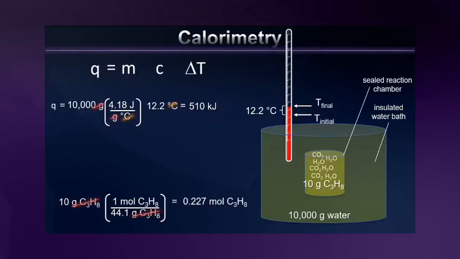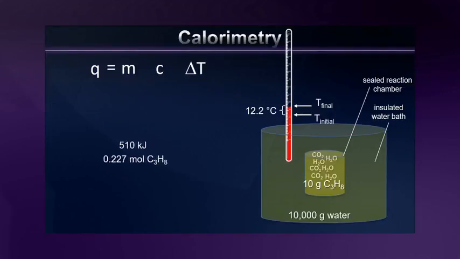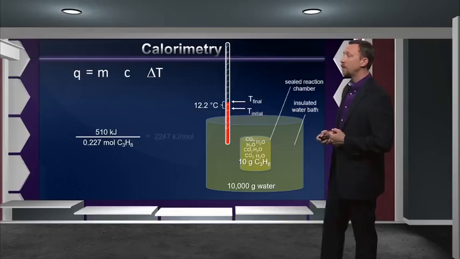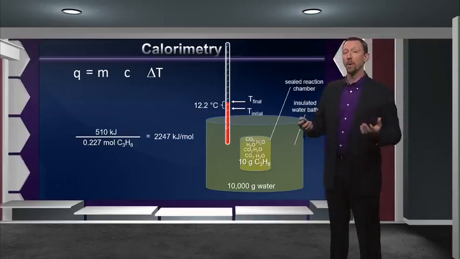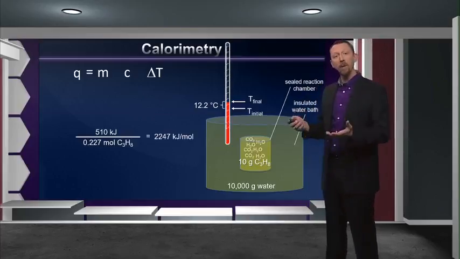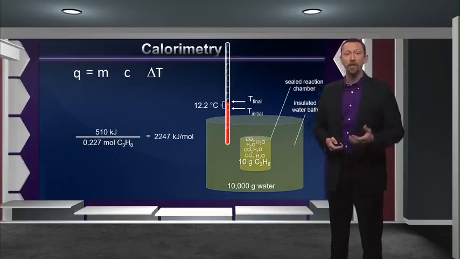And to do that, I simply divide the heat that was transferred in my experiment by the number of moles that I used in my experiment. This would give us 2,247 kilojoules per mole. This is the molar enthalpy of combustion for propane.